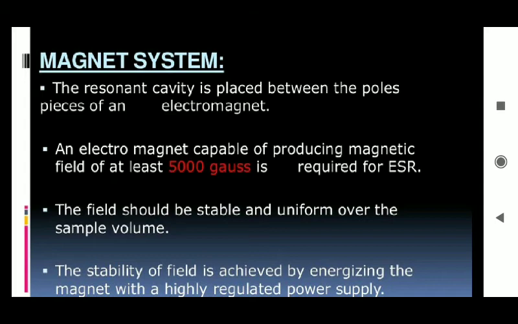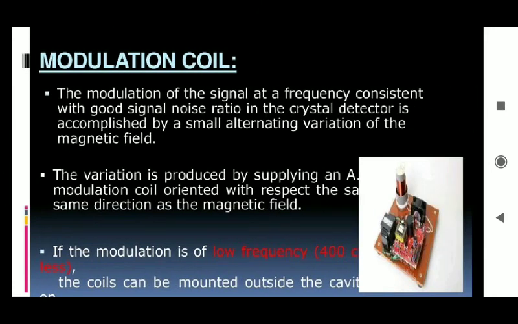Then the modulation coil, which is also important for ESR spectroscopy. What is the role of this coil? Modulation of the signal at a frequency consistent with a good signal to noise ratio in the crystal detector can be accomplished by small alternating variations of the magnetic field.